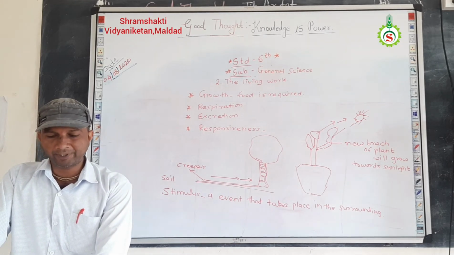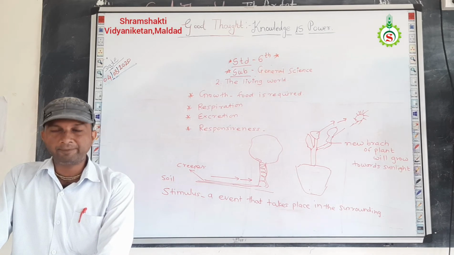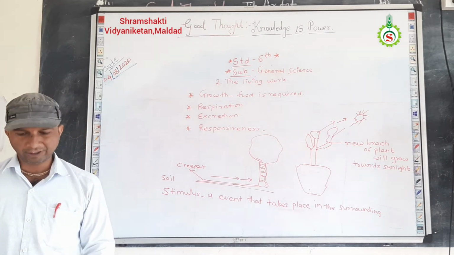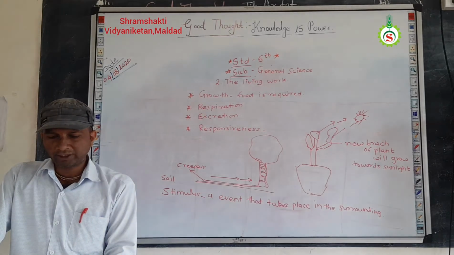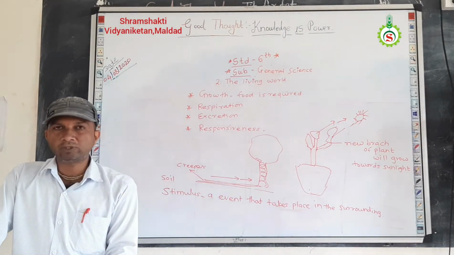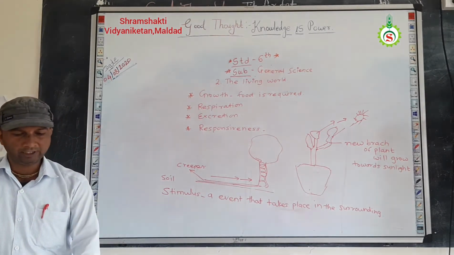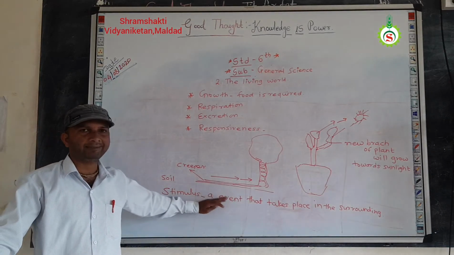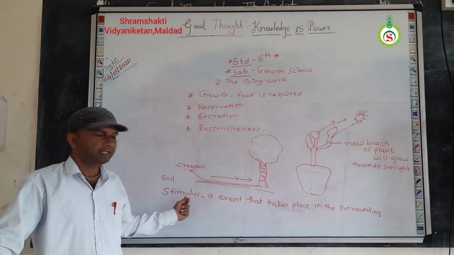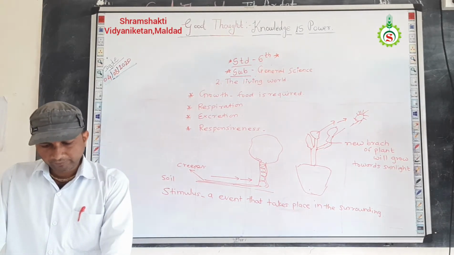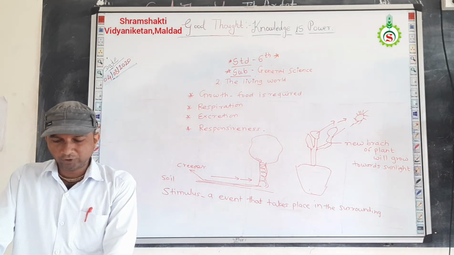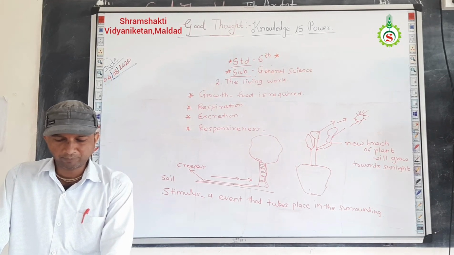In the second example, suddenly you felt a pin prick. Pricking of a pin is a stimulus. In the third one, when we touch the mimosa plant, that touching of the mimosa plant is also a stimulus. Okay, all the events that take place in nature or in the surrounding are considered stimuli. And the ability of living things to respond to a stimulus is called responsiveness.